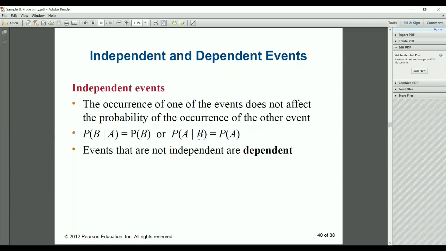This is the independent event, and that is the formula for an independent event. The occurrence of one event does not affect the probability of the occurrence of the other event. So P of B given A is equal to P of B, or P of A given B is equal to P of A. Events that are not independent are dependent. Here, P of A and P of B are not independent.